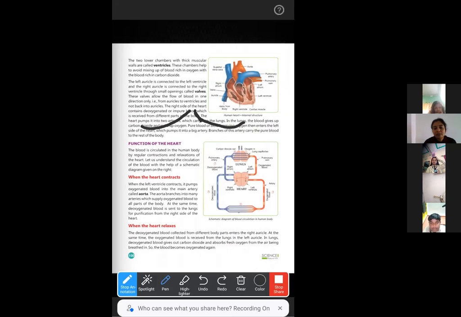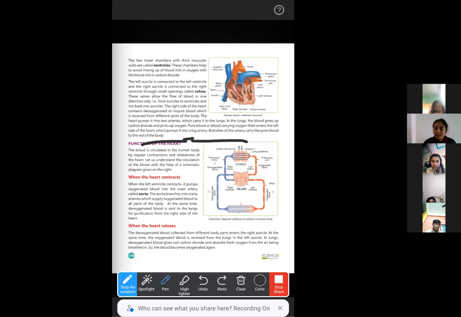Ma'am, they help in preventing the back flowing of blood. They are separated as bicuspid valve and tricuspid valve. Most of the valves move in one particular direction, either to this side or to this side. But some valves can move to both the sides. And the valves are just like doors. The general position of the valve is like this when it is closed. It's exactly like an entrance and exit door.